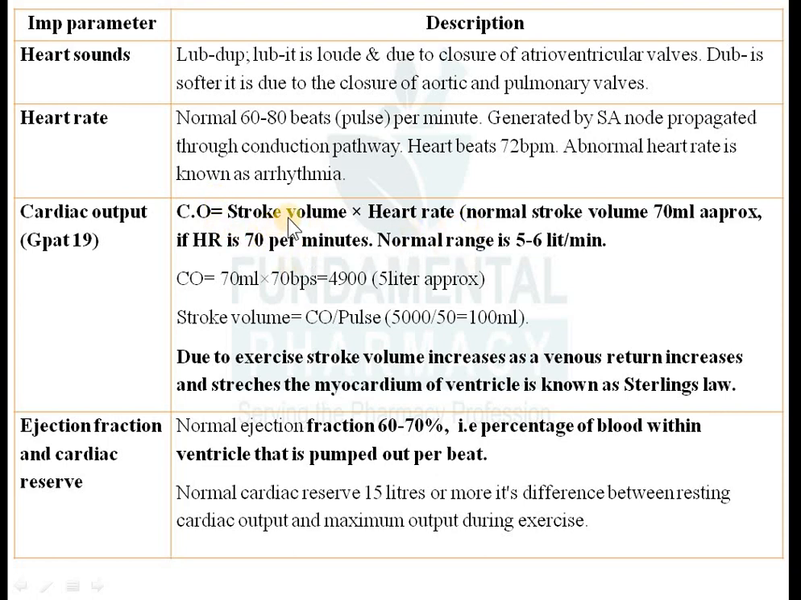Now what is stroke volume? It is nothing but the ml of blood that is expelled from each ventricular contraction, that is the stroke volume. So cardiac output is equal to stroke volume into heart rate. Heart rate is normally 72, and stroke volume is normally 65 to 70 ml approximately. Okay, so just take 70 ml approximately. So 70 is your stroke volume, and 72 is your heart rate. If you multiply these two, you will get 5 to 6 liters per minute.